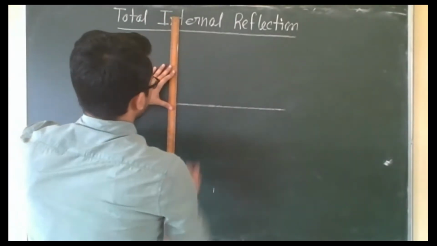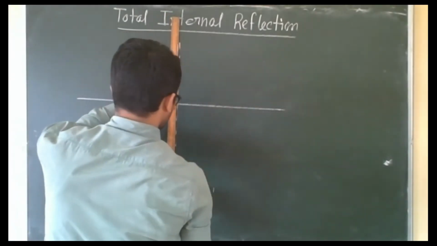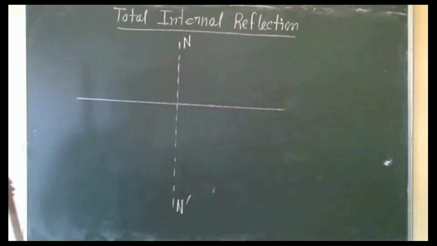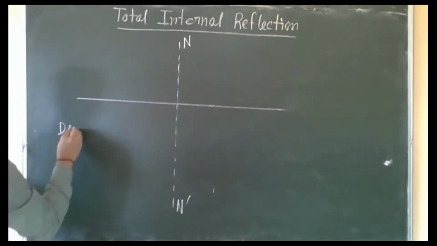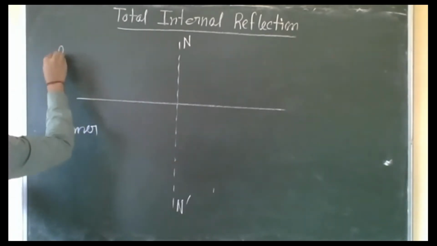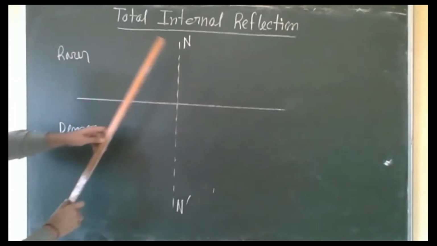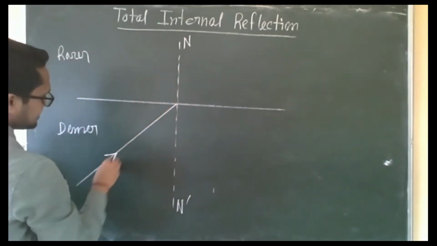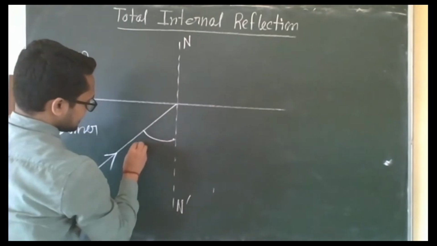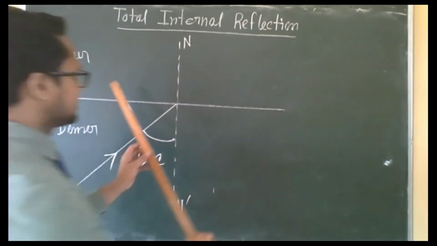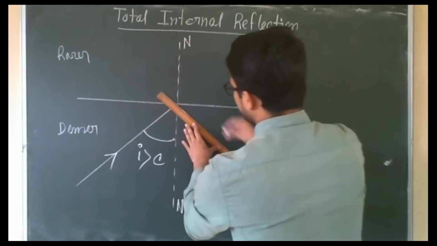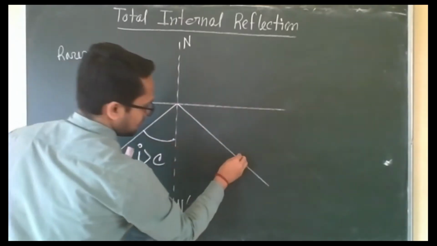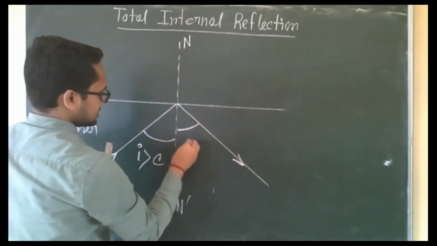So this is the interface of two media. This is the normal, give the name n prime. N prime is the normal. This is the denser medium, and this is the rarer medium. Here light is incident, where the angle of incidence is greater than the critical angle. Then all the light will reflect back in the denser medium. No light will enter into the second medium, the rarer medium.